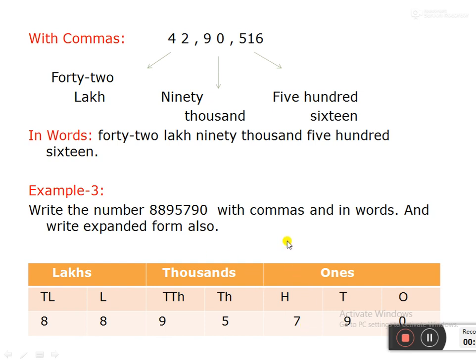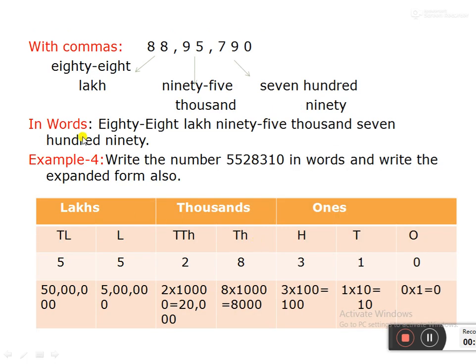Let us see it with the commas. After the ones period I put a comma, after the thousands period I put a comma. When you write in words, we start from the left hand side. First you see 88, these two digits are in the lakhs period. So 88 lakh 95,000, the hundreds place is separate, so 790.